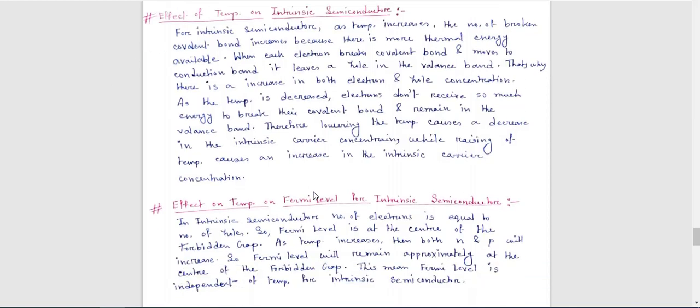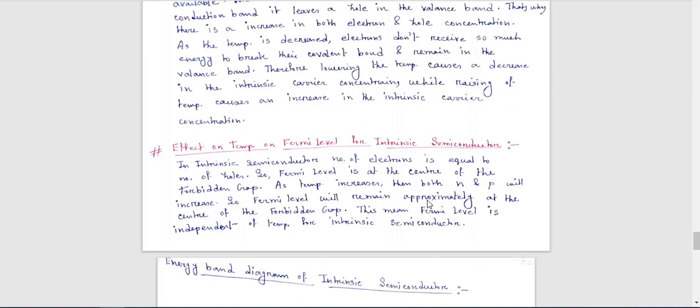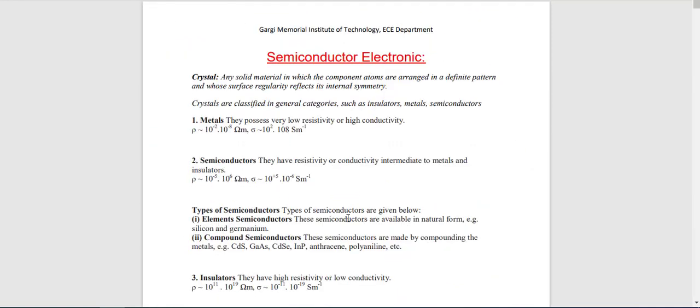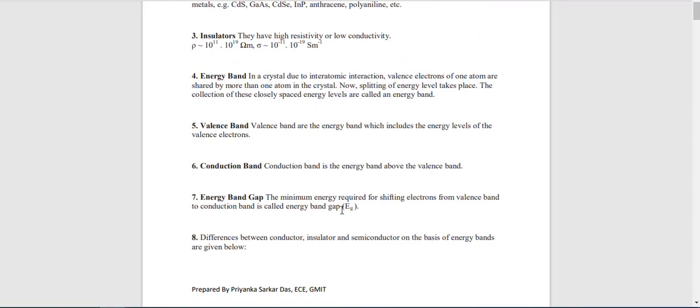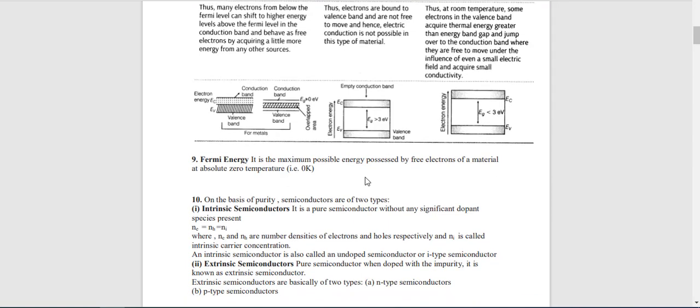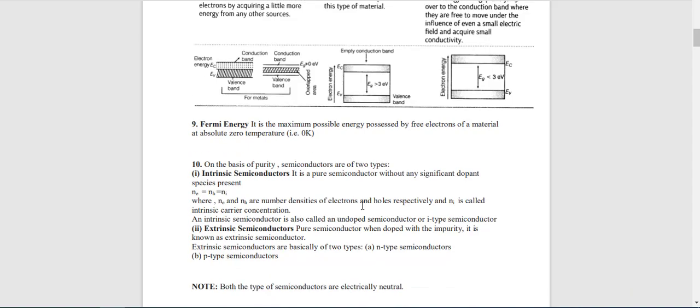Next, the effect of temperature on the Fermi level in an intrinsic semiconductor. Again, what is Fermi level? I think all of you know this. If you forget, remember the point where I showed you what the Fermi level is. In my next lecture, I will give you more detailed concepts about the Fermi level. But basically, just remember Fermi energy. Fermi energy is the maximum possible energy possessed by free electrons of a material at absolute zero temperature.